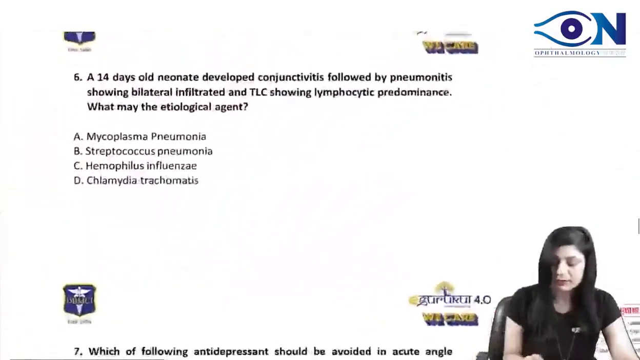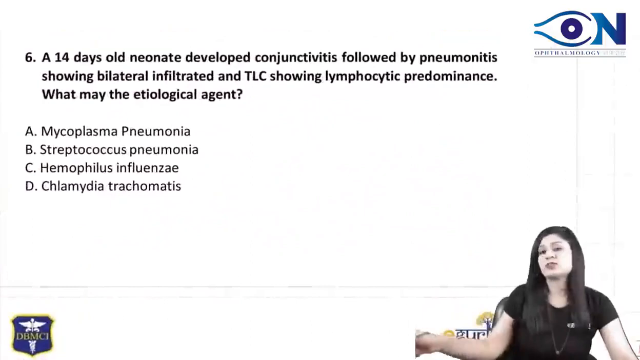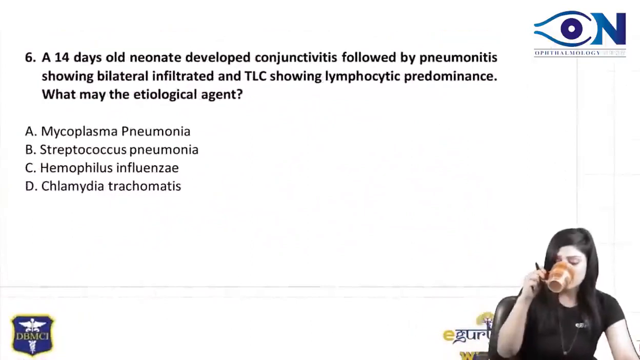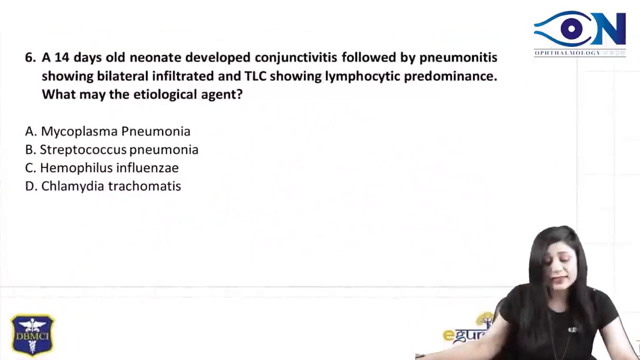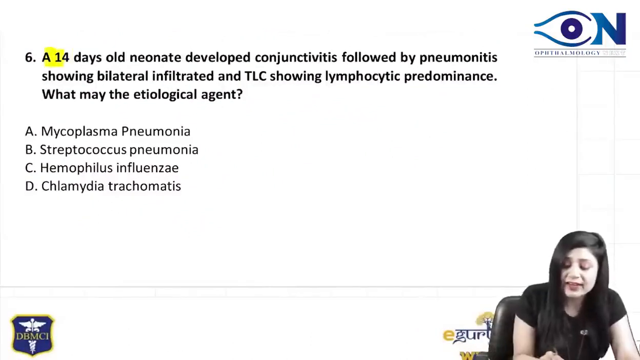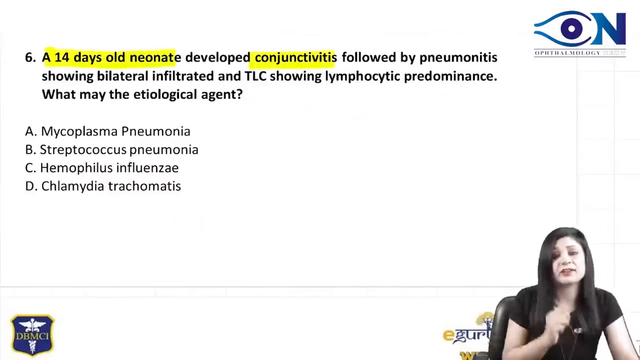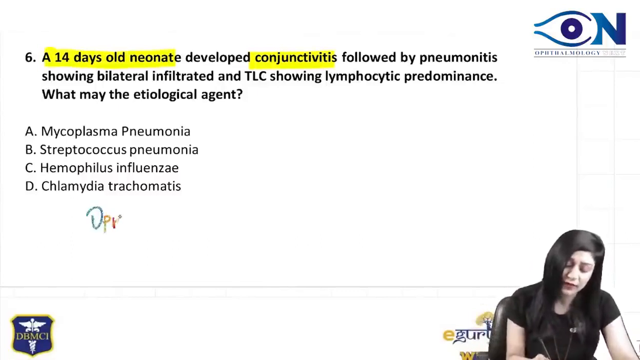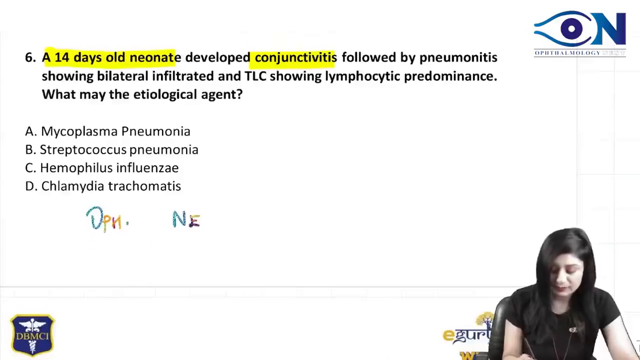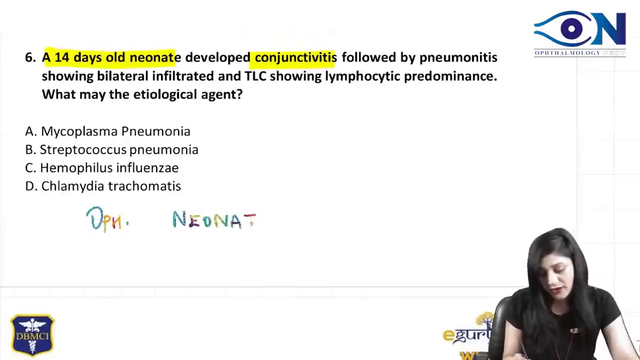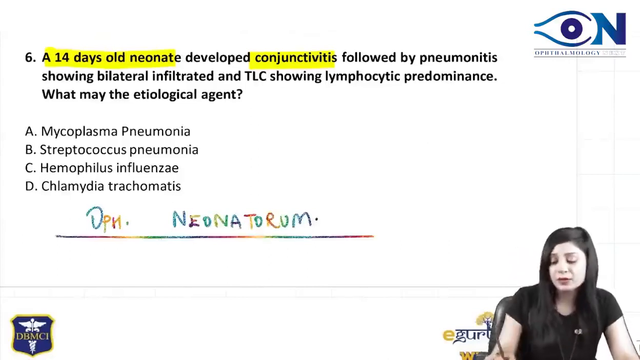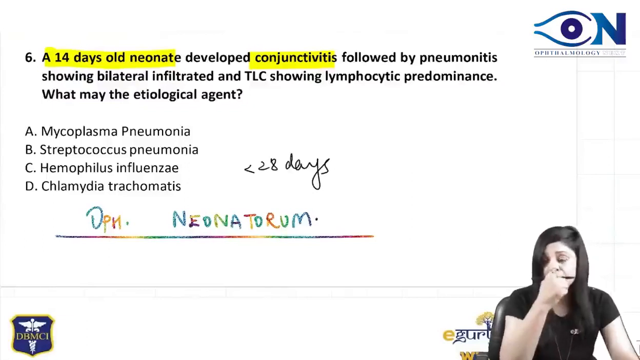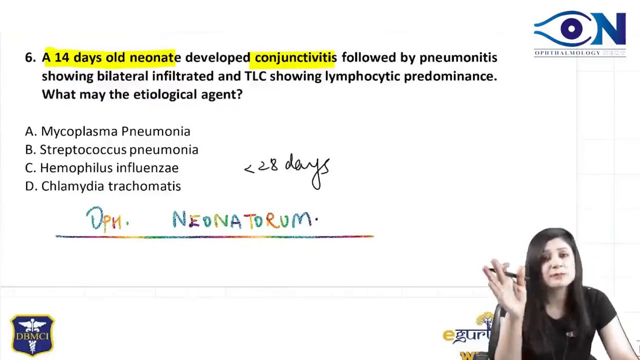Okay, now coming to the next question. This is a question of ophthalmology plus medicine. You can see here that a 14 days old neonate is developing conjunctivitis. So what is coming to your mind? We are thinking about ophthalmia neonatorum, right? Because neonate means less than 28 days and this child is 14 days. So that means we are talking about ophthalmia neonatorum.